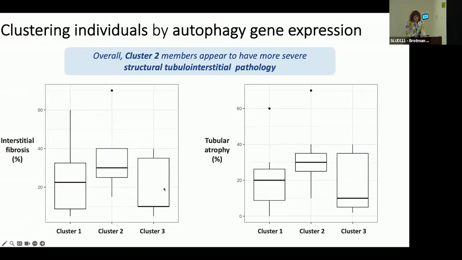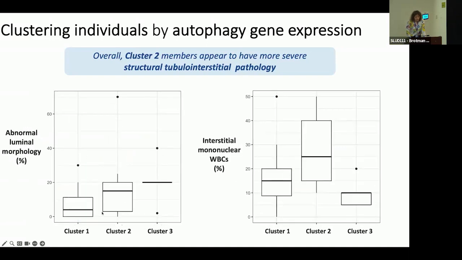Additionally, cluster 2 members, the diabetic nephropathy group, appear to have, again just eyeballing, more severe structural tubular interstitial pathology. So we're focusing on the middle group here. We see a greater percent of interstitial fibrosis, tubular atrophy, abnormal luminal morphology, and interstitial infiltration of white blood cells.